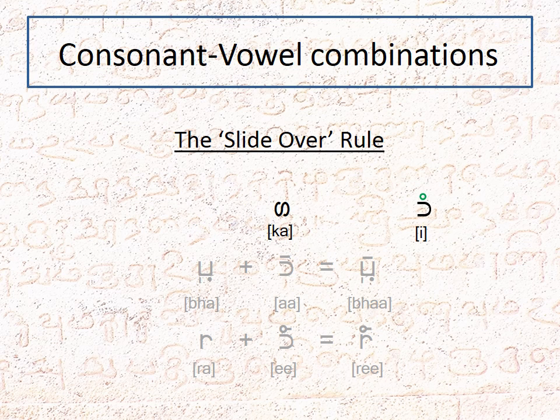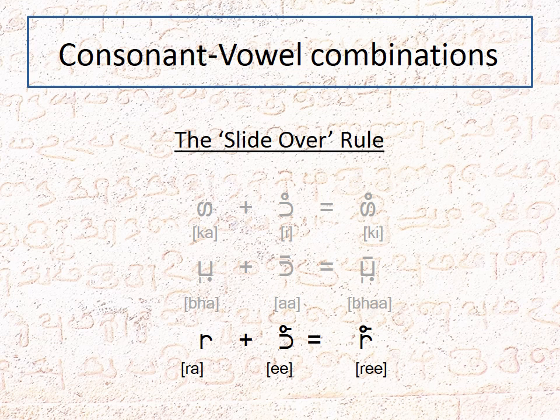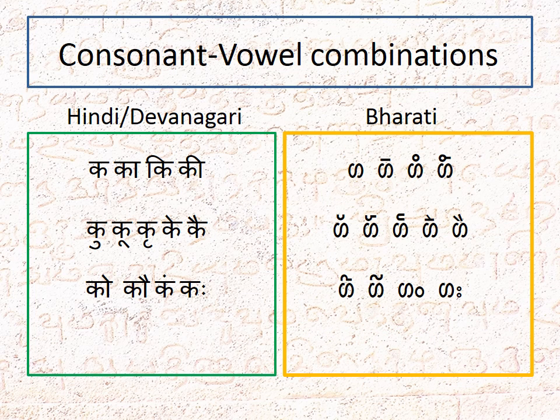The markings on top of the vowel simply slide over to the top of the consonant. Here are the consonant-vowel combinations for Ka. The same rule can be followed for all consonants.